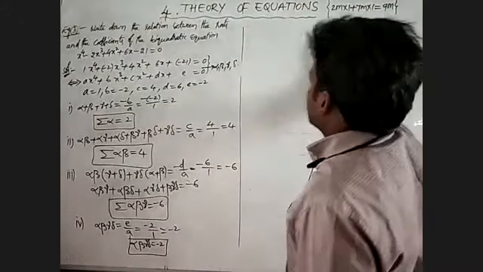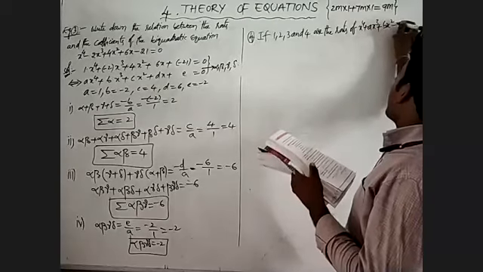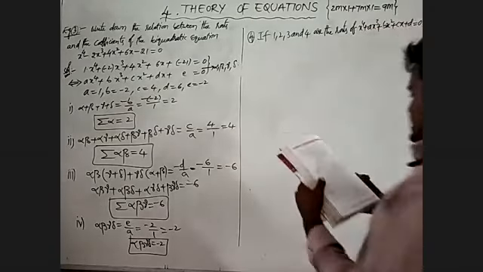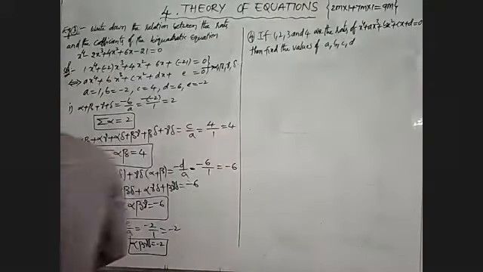We will discuss example 4. If 1, 2, 3 and 4 are the roots of x power 4 plus ax cube plus bx square plus cx plus d equal to 0, then find the values of a, b, c and d.